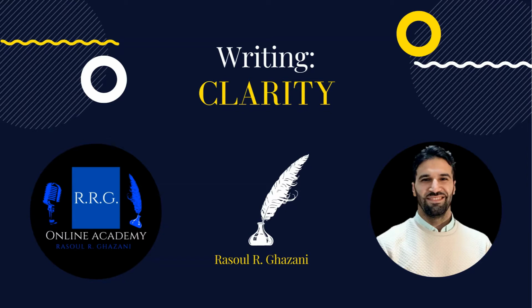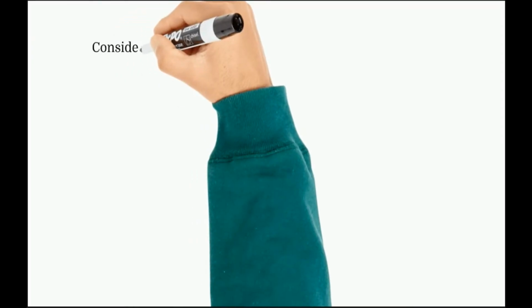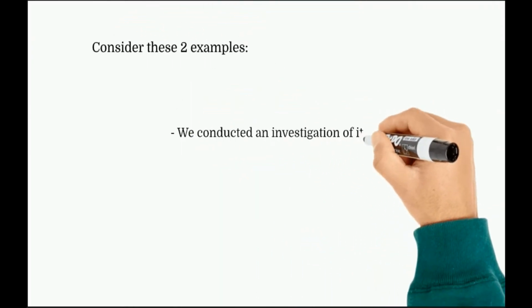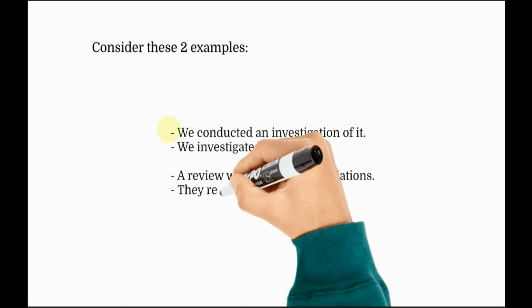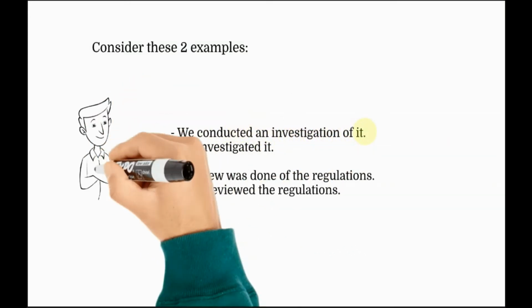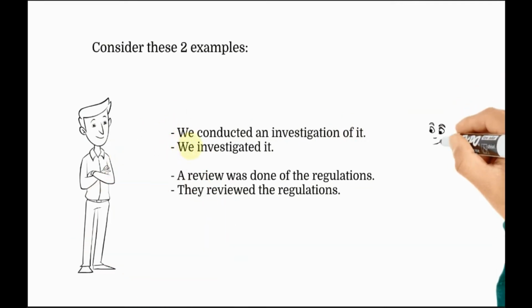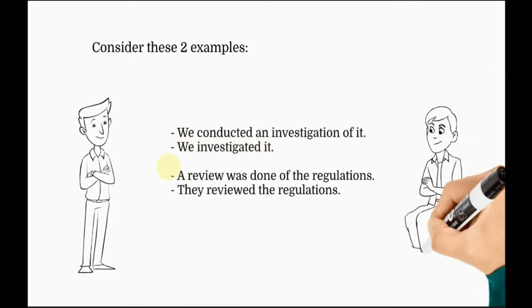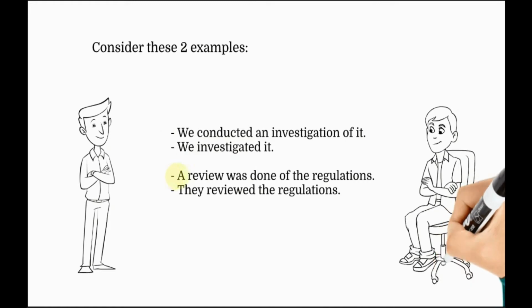In this video, we're going to talk about writing clarity. Let's consider these two examples. The first part of example 1 says, we conducted an investigation of it. And the second part of it says, we investigated. The first part of the second example says, a review was done of the regulations. And the second part says they reviewed the regulations.